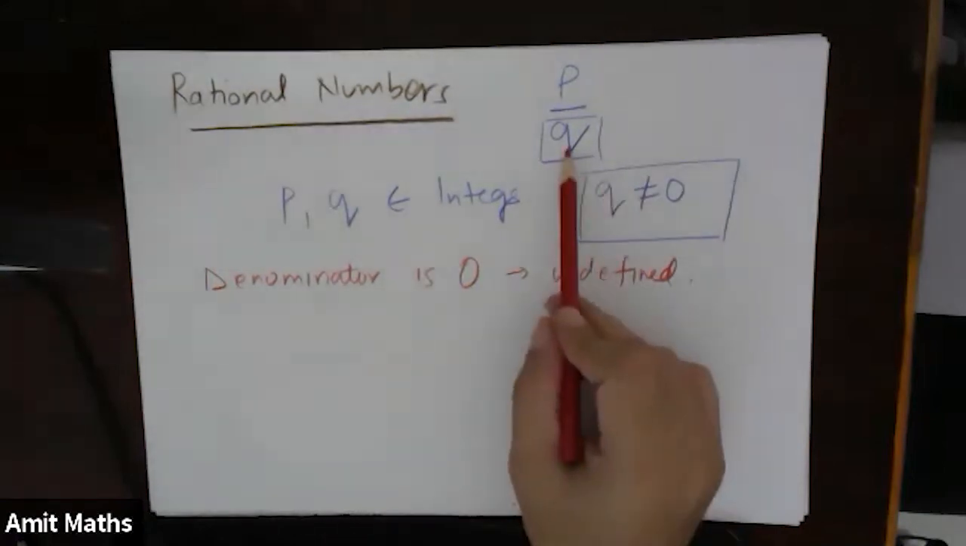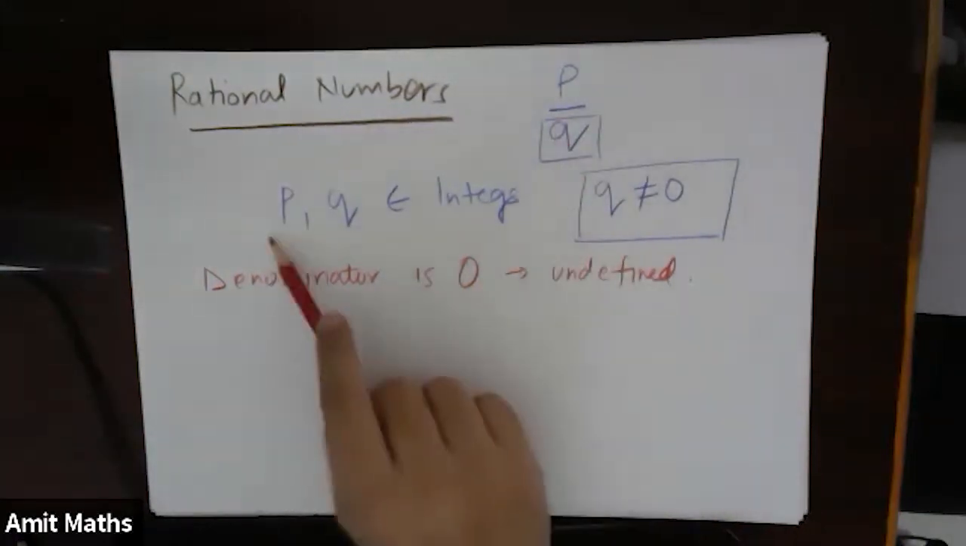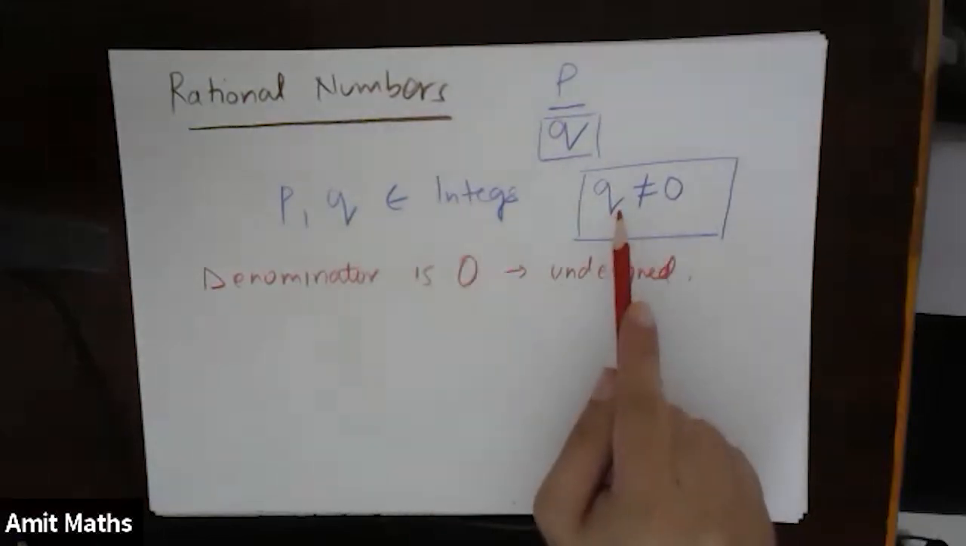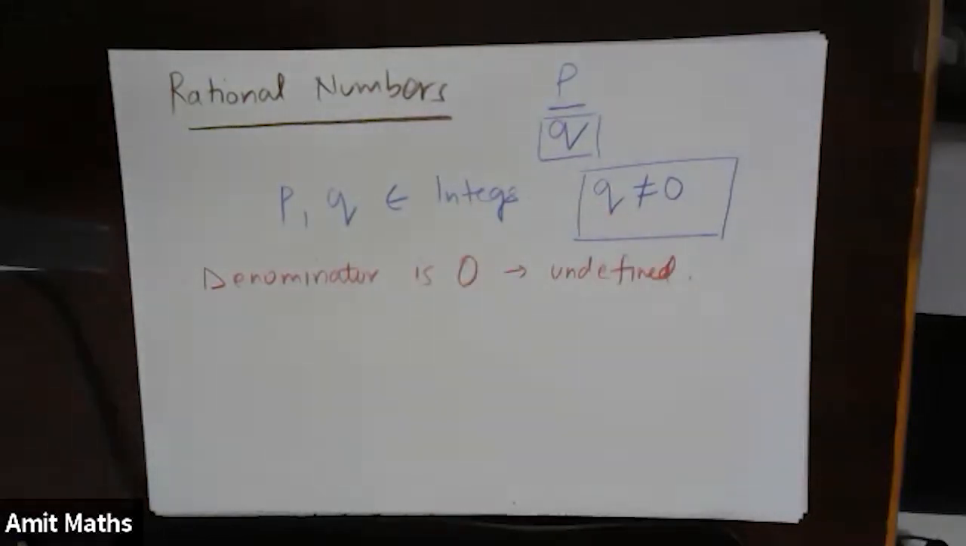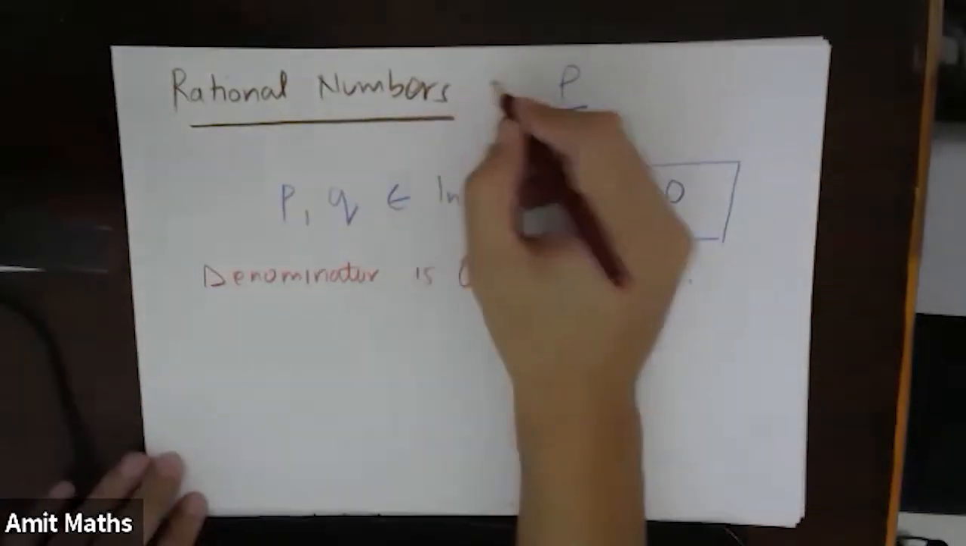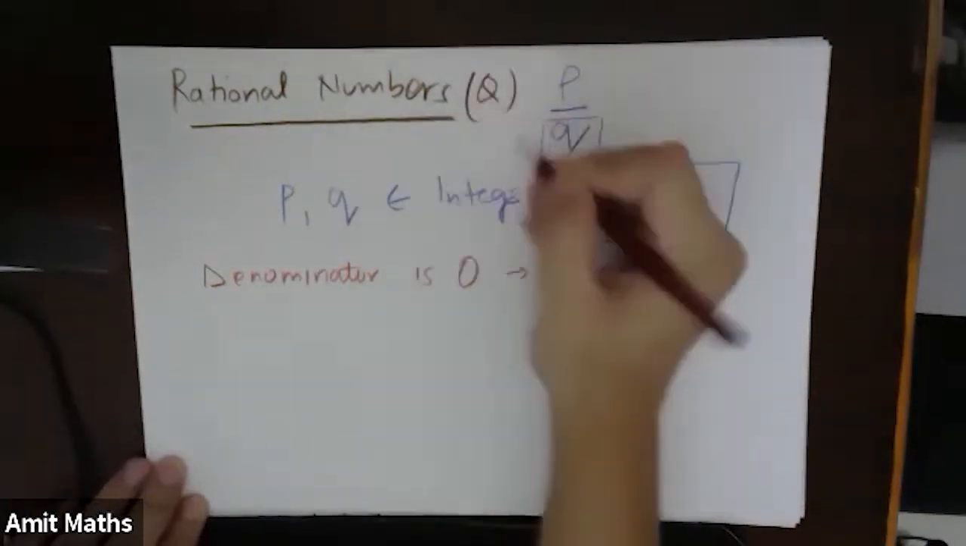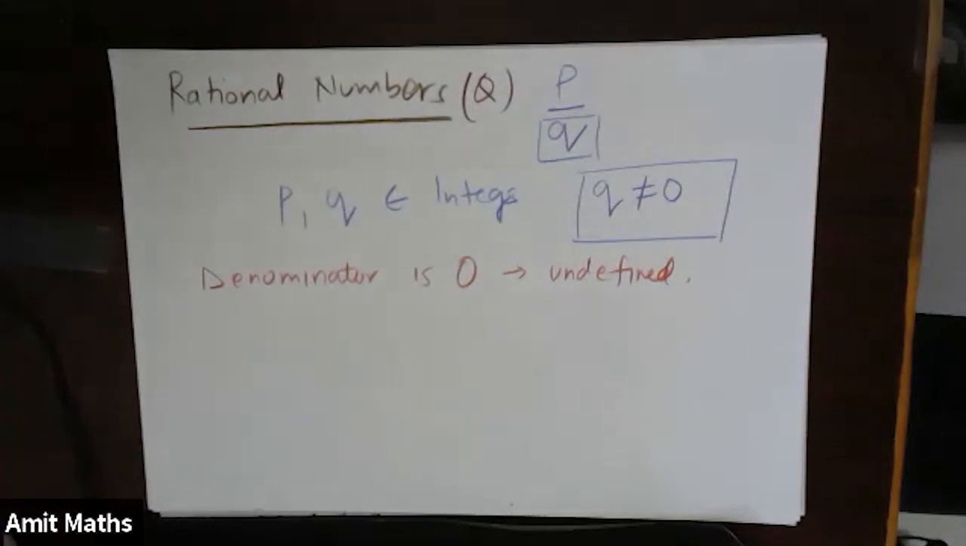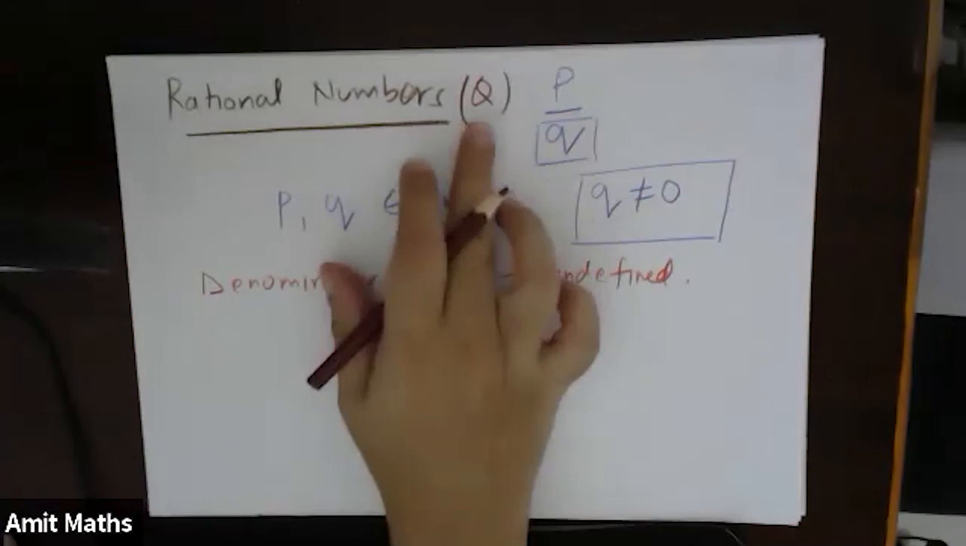That means when we write P by Q with P and Q belonging to integers, we will say that Q is not equal to 0. Fine? Everything is okay? Let's see some examples. Rational numbers will be represented by Q. This is just a notation.